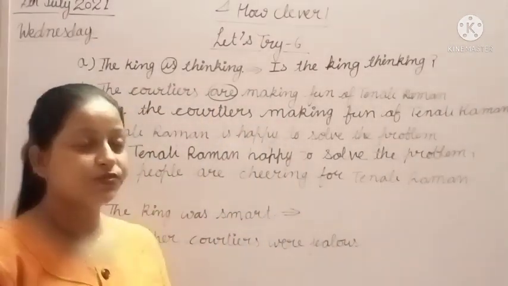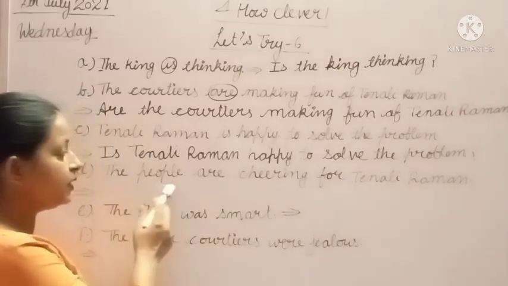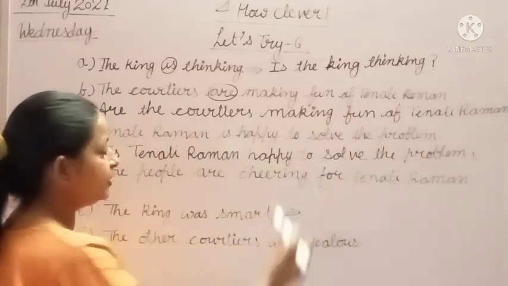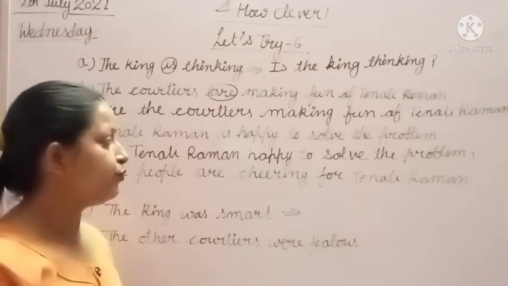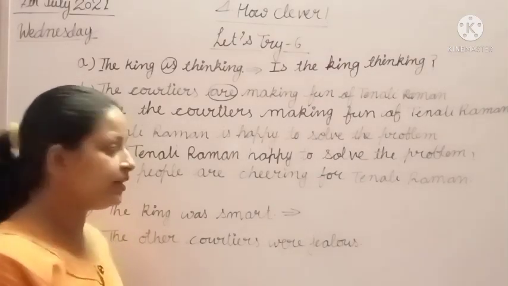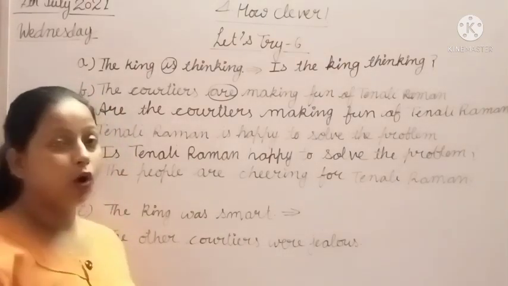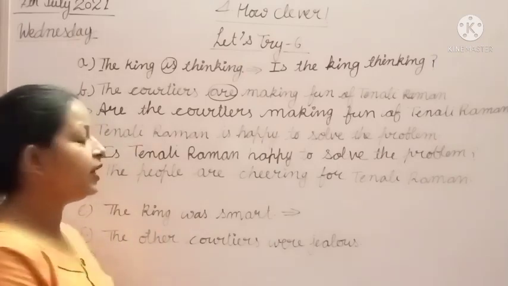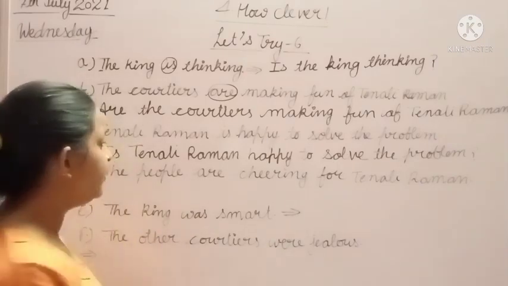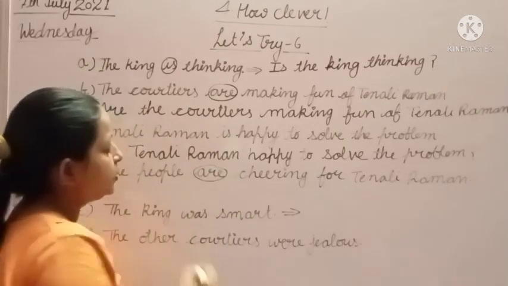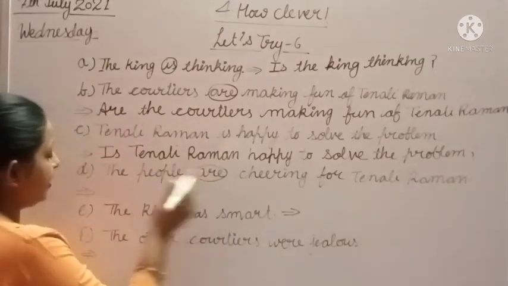Now the next one is: the people are cheering for Tenali Raman. Tenali Raman को cheer कर रहे हैं लोग. Now we are talking about the people, and where is the helping verb? Here is the helping verb. So we will put are first.